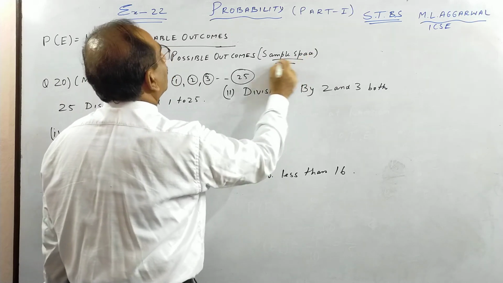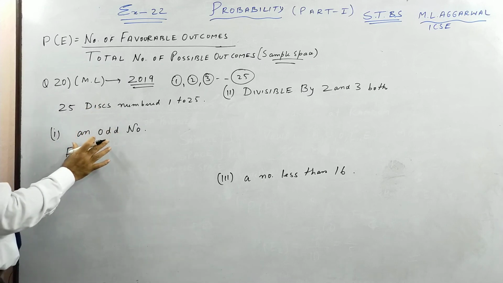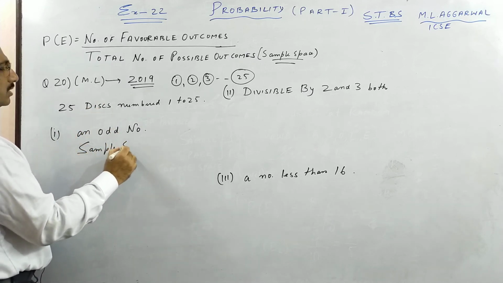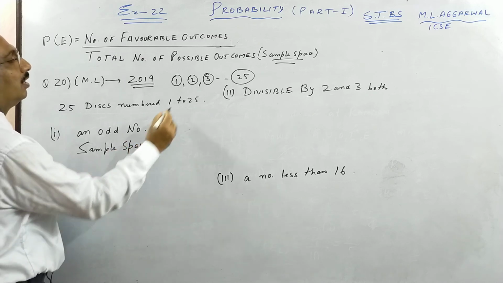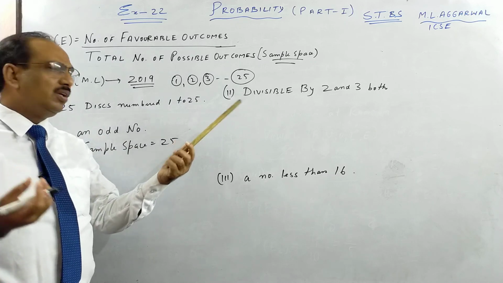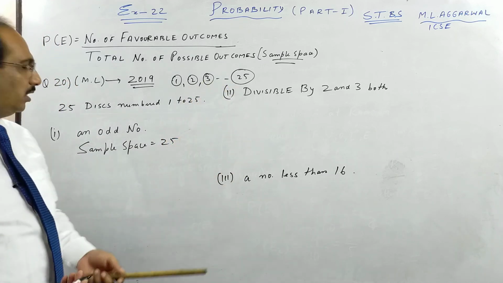Generally most of the teachers use this. I use sample space because it's shorter. So what is the sample space, children? Sample space here is 25. You can get 1, 2, 3, 4. If you take out one disc, you have a total of 25 possibilities, either 1 to 25.